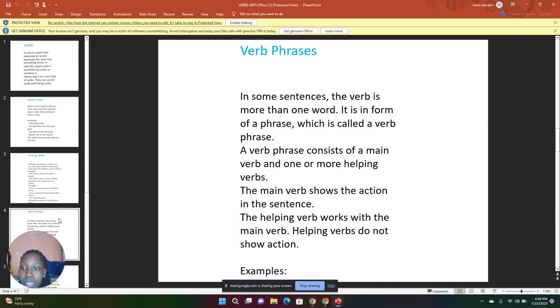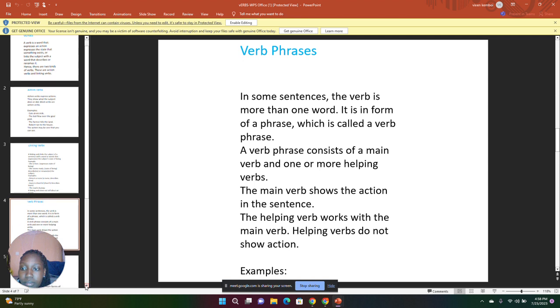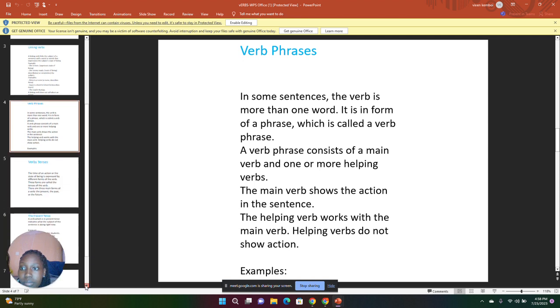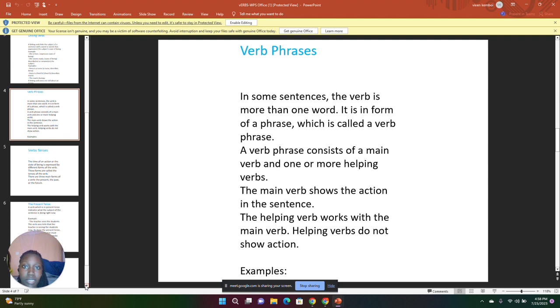We're going to look at a verb phrase. In some sentences, the verb is more than one word. It is in the form of a phrase, which is called a verb phrase. That is when the verb is more than one word. We refer to that combination of words as the verb phrase. A verb phrase consists of a main verb and one or more helping verbs. The main verb shows the action in the sentence. The helping verb works with the main verb. Helping verbs do not show the action.